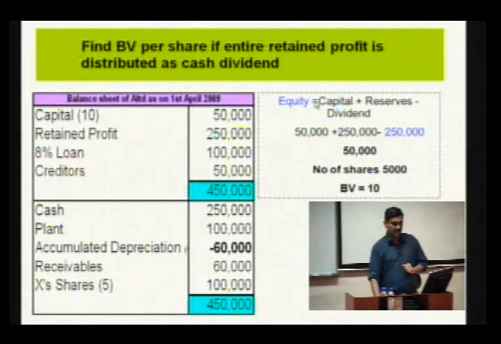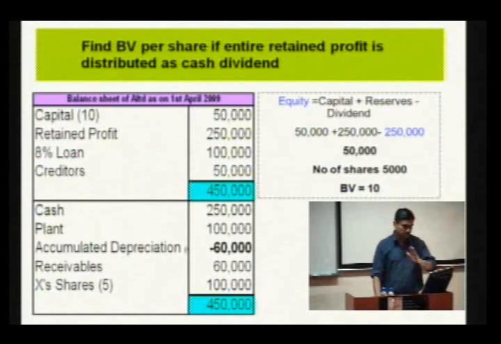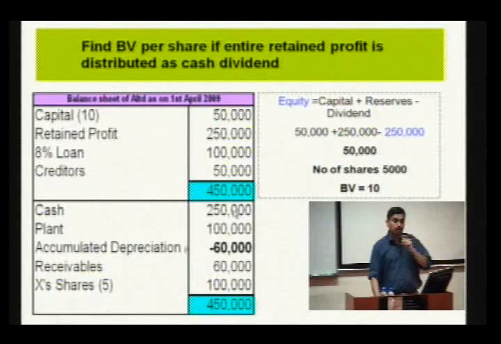The other way to understand is capital plus reserves minus the dividend is the remaining equity, which comes to 50,000 divided by the number of shares. So, book value drastically falls here because you are distributing the entire retained profit. In other words, to the extent of 250,000, your assets have come down because the cash will no more be there on the balance sheet. So, if the cash dividend is distributed, then the book value falls because of the fall in assets.